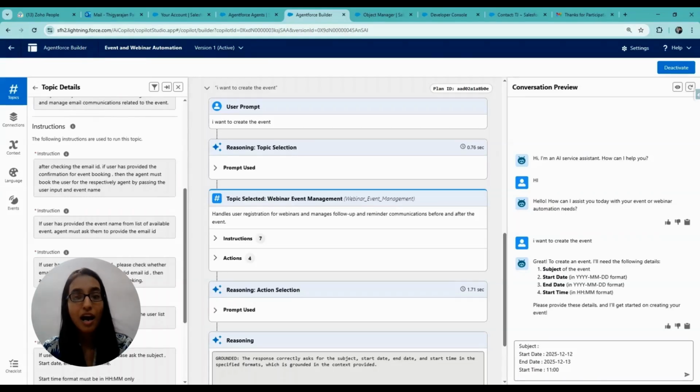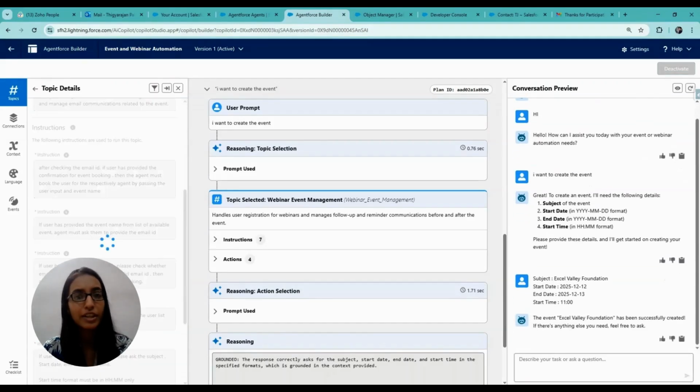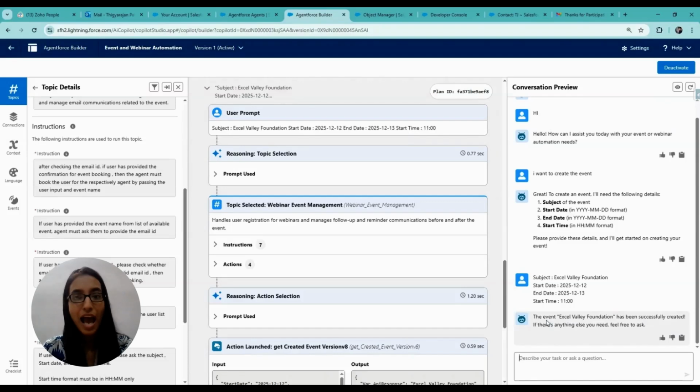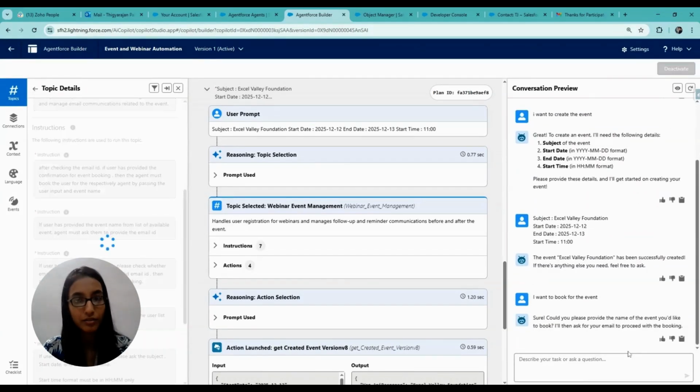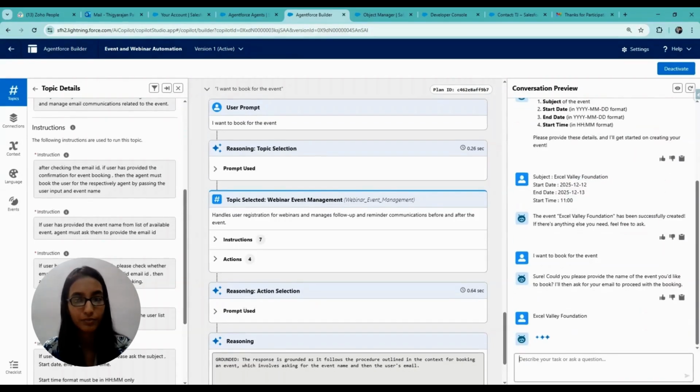Now our next step would be to book for the event. Now give input as I want to book for the event. Now the agent asks for the event name, so give the event name we just created, Excel Value Foundation. After this, once it receives the event name, it will check the event name. It will ask for the email address for booking, or if the event does not exist, it will throw an error. Here, as Excel Value Foundation exists, it didn't go through any error.